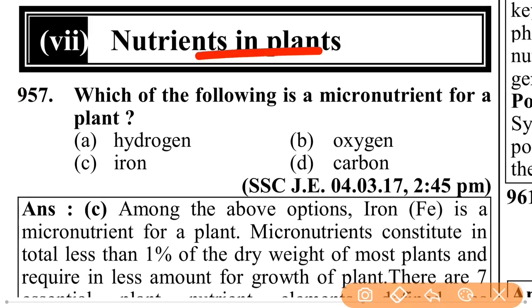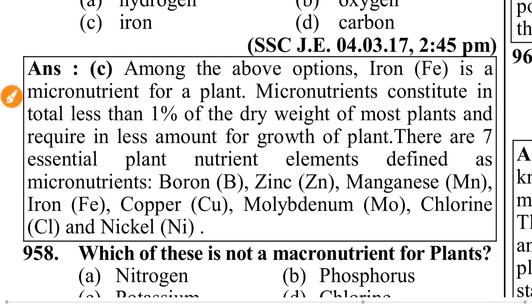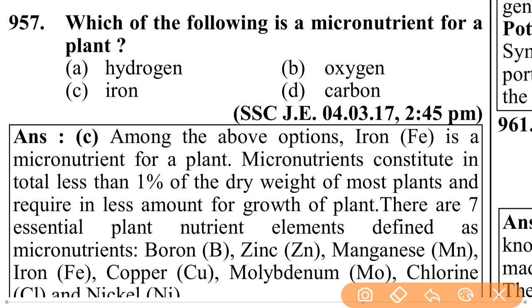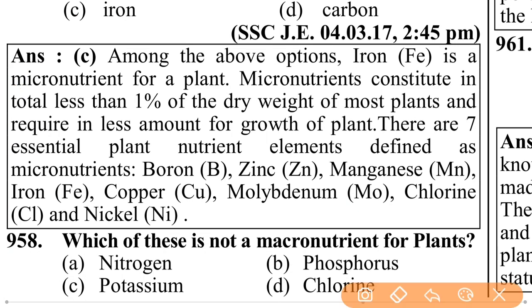Nutrients in plants. Which of the following is a micronutrient for a plant? That is iron. Among the above options, the chemical symbol of iron is Fe. Iron is a micronutrient for plants.